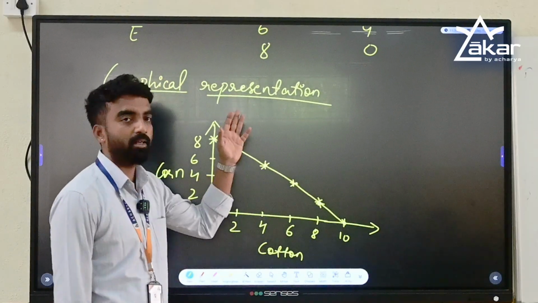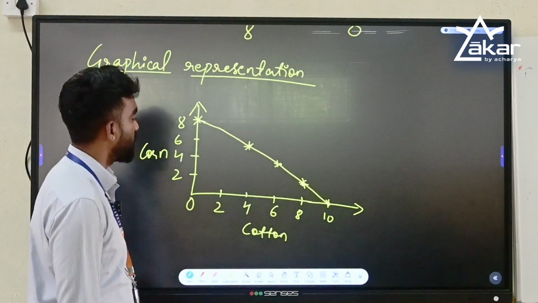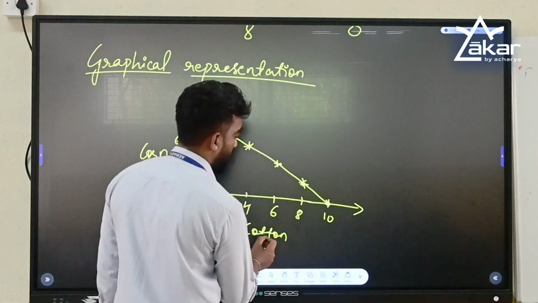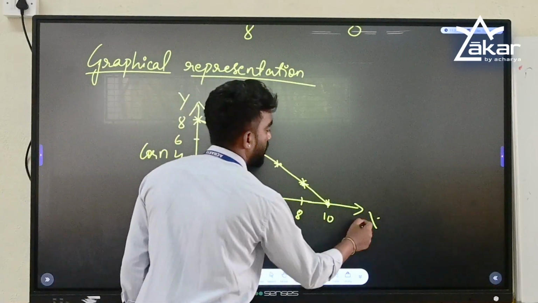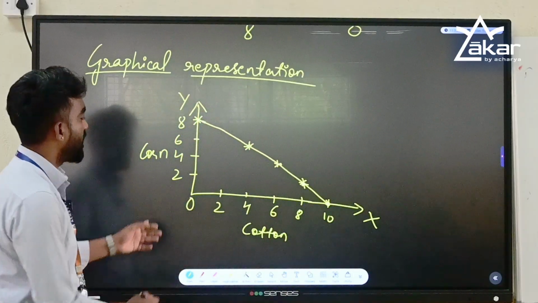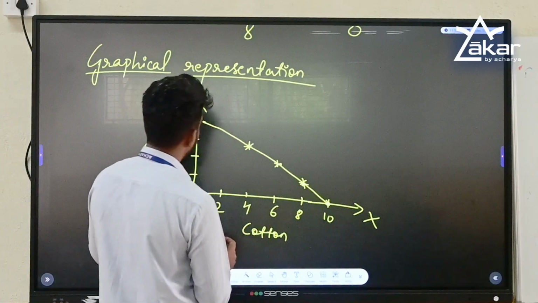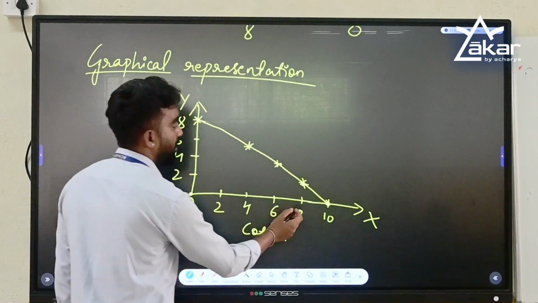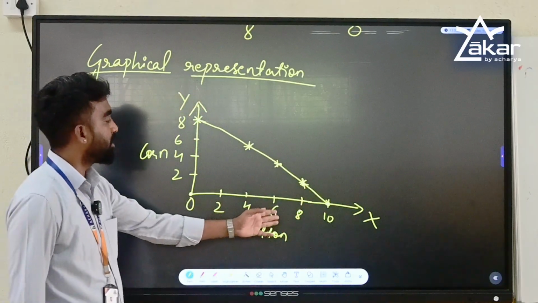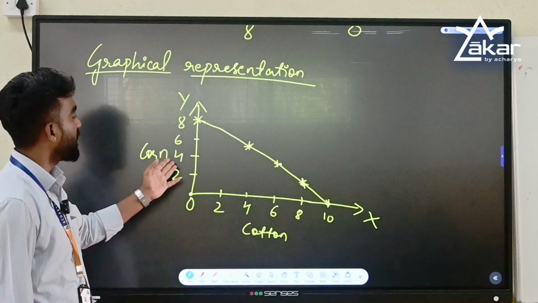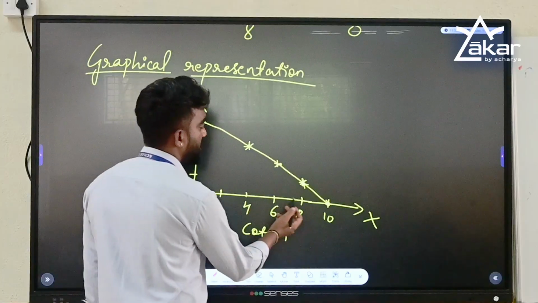So now we put that in a graphical way. This is the graph which shows, when 10 quintal of cotton, in the x-axis I have cotton, in the y-axis I have corn. If 10 quintal of cotton is grown, then 0 corn is available. If I increase the quantity of corn, then the quantity of cotton will reduce. If 8 quintal of cotton is grown, then corn will increase by 2. If I have to increase the output of corn further, then cotton will reduce.